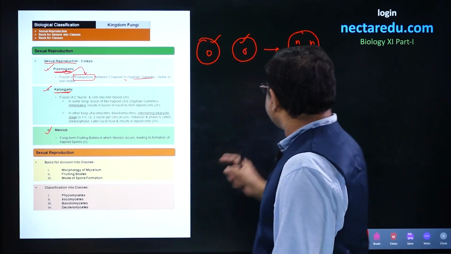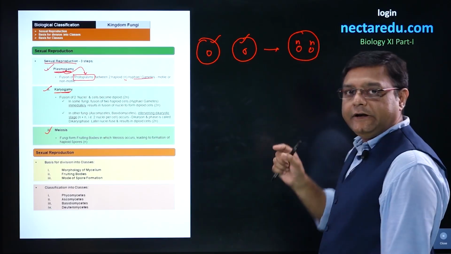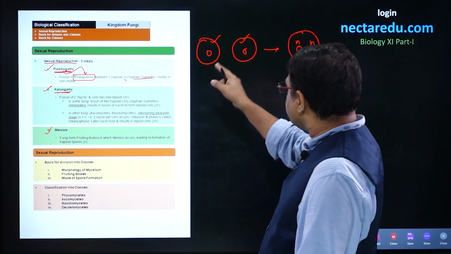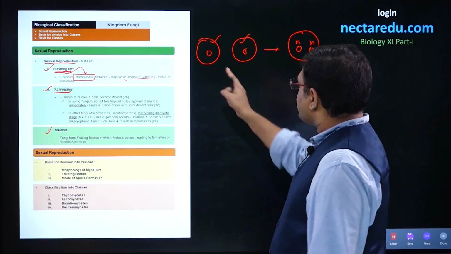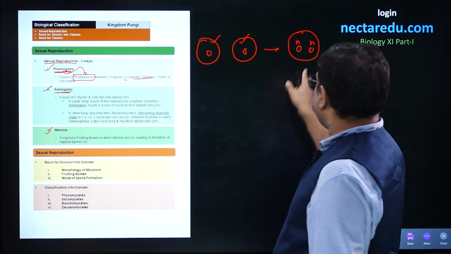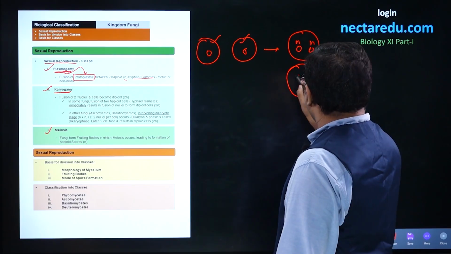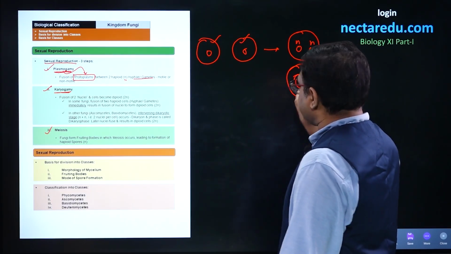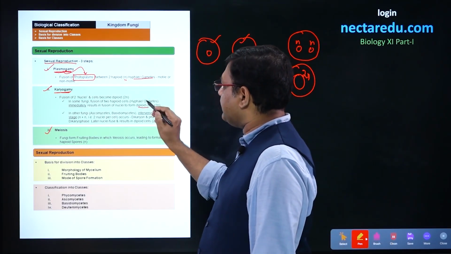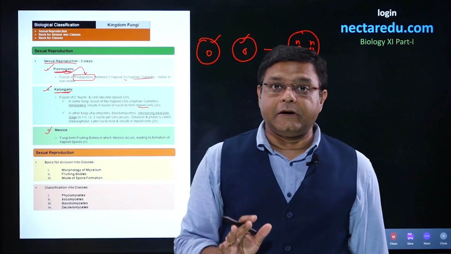The first is that these two nuclei fuse as soon as plasmogamy happens, resulting in the formation of a diploid cell. So, this is the normal case.